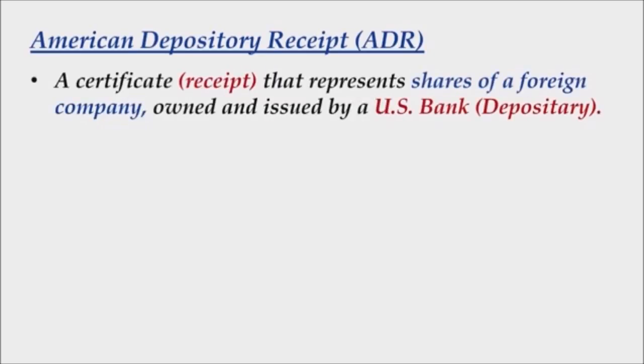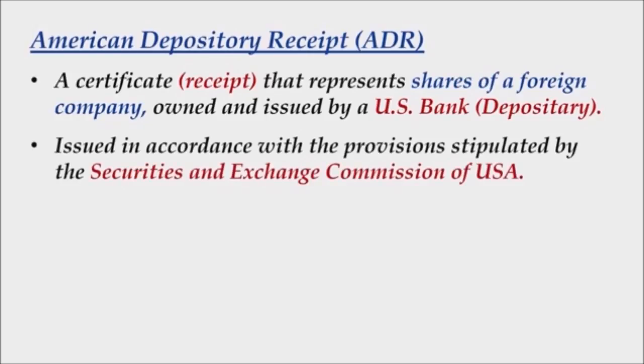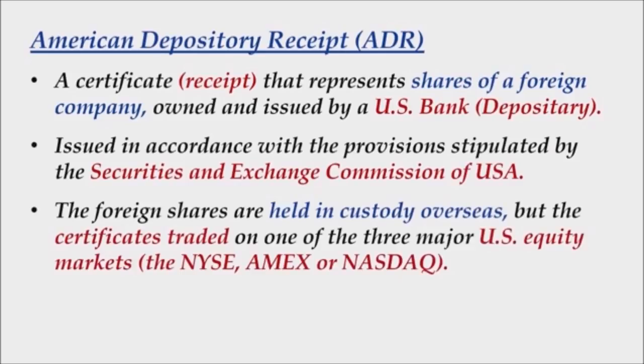Let us now talk about the meaning and features of American Depository Receipts. So first of all, it is a certificate or a receipt that represents shares of a foreign company owned and issued by a US bank that is known as depository. These are obviously issued in accordance with the provisions stipulated by the Securities and Exchange Commission of the USA. The foreign shares are held in custody overseas, but the certificates are traded on one of the three major US equity markets, that is the New York Stock Exchange or American Exchange or NASDAQ.